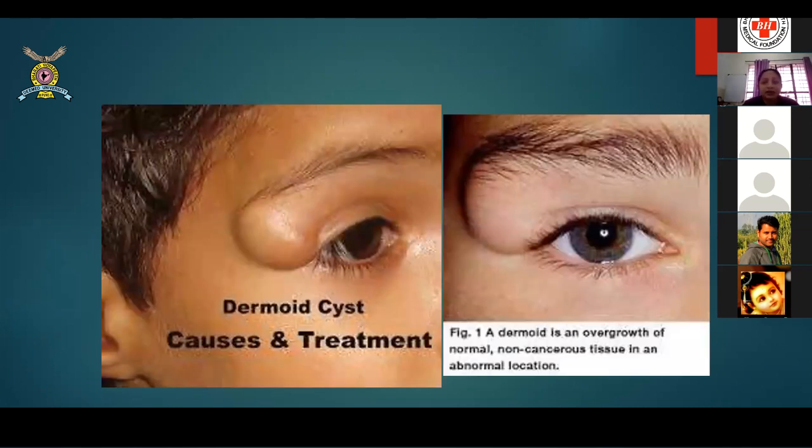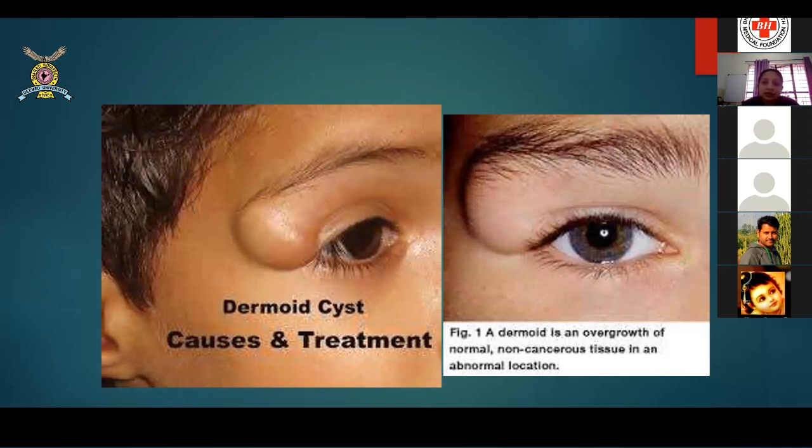Now let's look at this swelling. This is classically a dermoid cyst. Now, how do you say that this is a dermoid cyst just by looking, and not a lipoma? Remember, dermoids are always at the suture lines. So wherever you get those suture lines of the skull, those are the areas where you get the dermoid cyst. So how would you diagnose it? Obviously you can palpate it. You can even feel for the indentation of the bone at times.